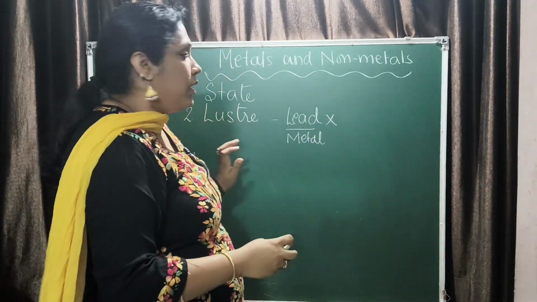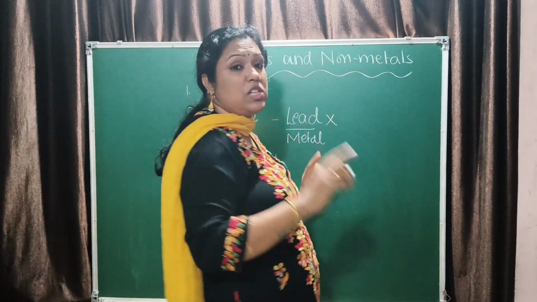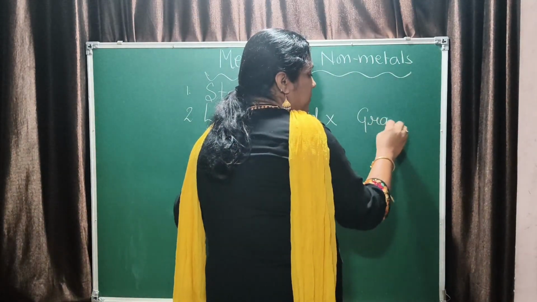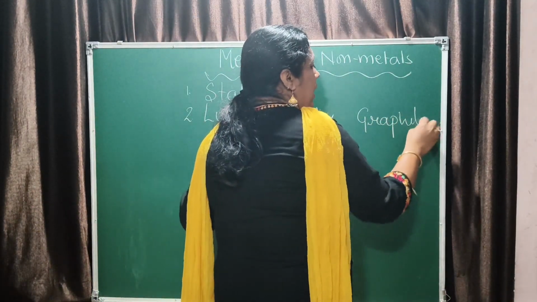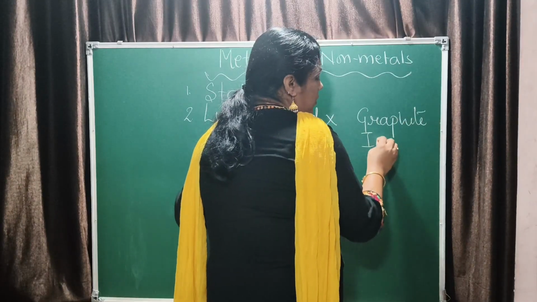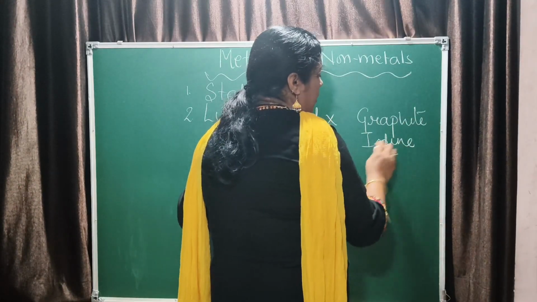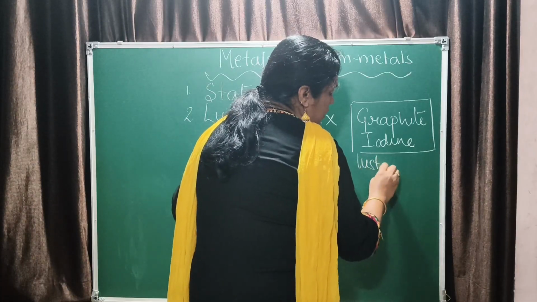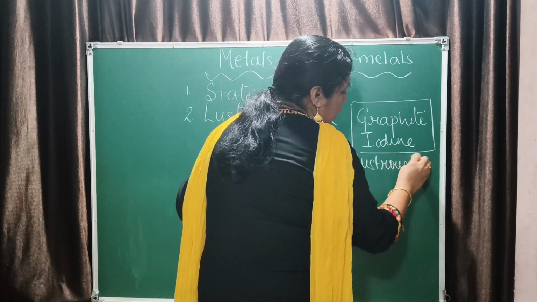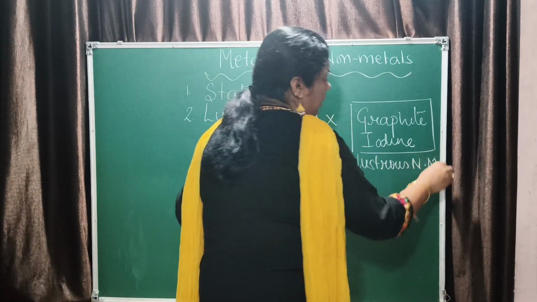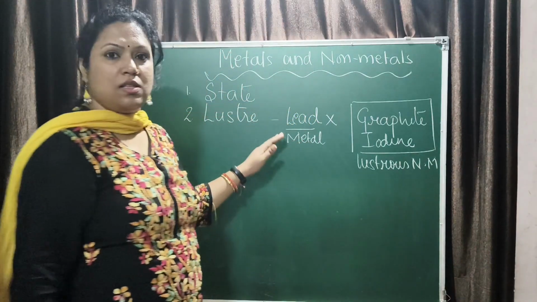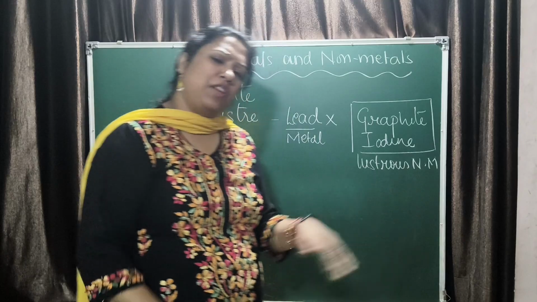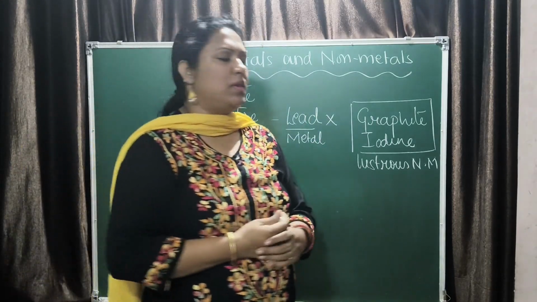Similarly, you have non-metals which are non-lustrous, but still you have graphite and iodine, which are lustrous non-metals. Chemistry is a science of exceptions, so we have many exceptions. We are going to study about them.